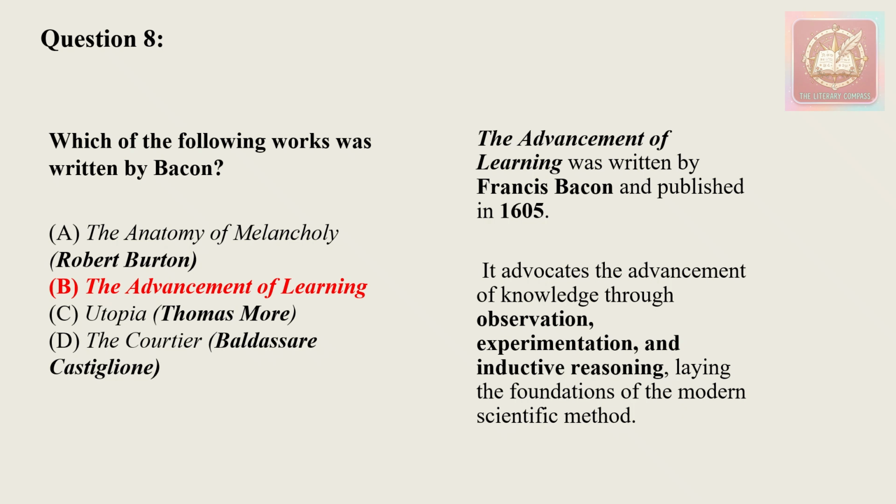Then we have Utopia. This work describes an ideal fictional society and is one of the most influential texts of Renaissance humanism and political theory. Then we have The Courtier, which was published in the year 1528, and it outlines the qualities and behaviors of an ideal Renaissance courtier. So that's all about this question. Now moving on to the next question.